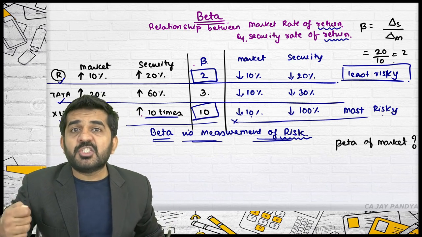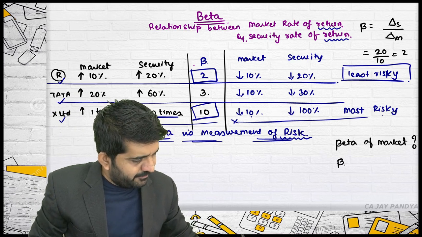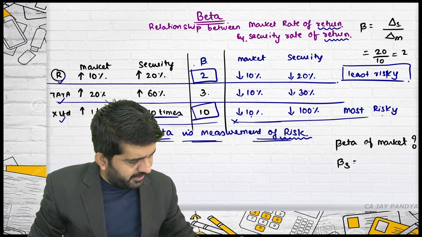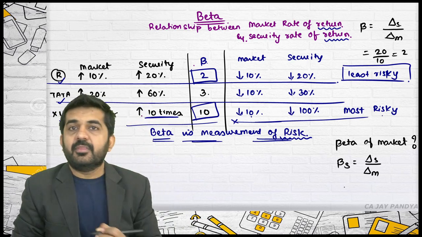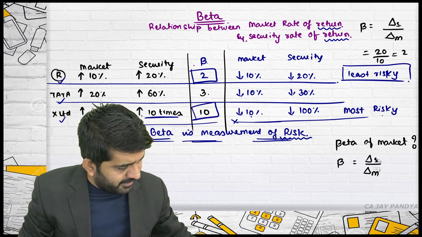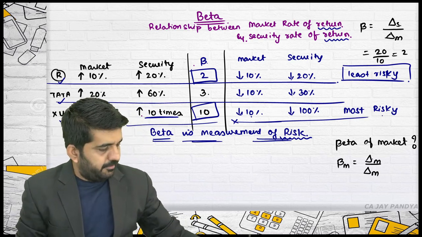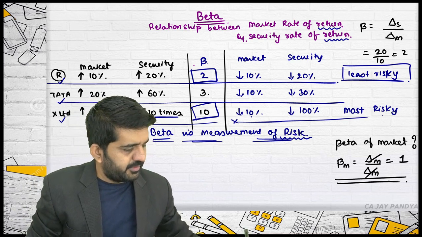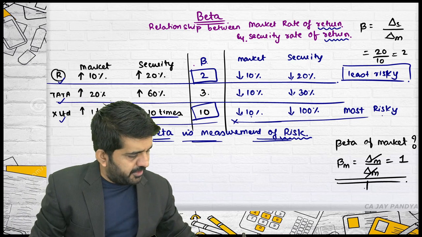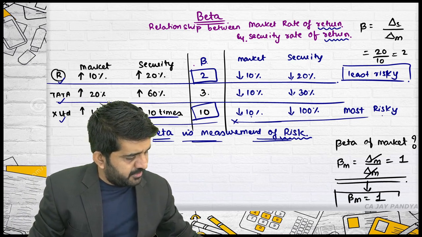But if someone asks me what is the beta of the market, first let me write down the beta of security: change in security divided by change in market. If I want to find the beta of the market, security will be replaced by market. Change in market divided by change in market is nothing but 1. Always remember, beta of market is always 1.